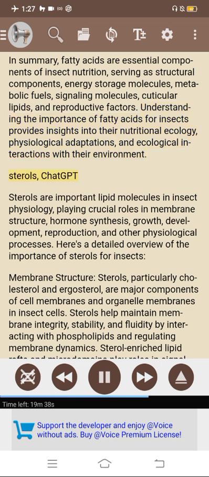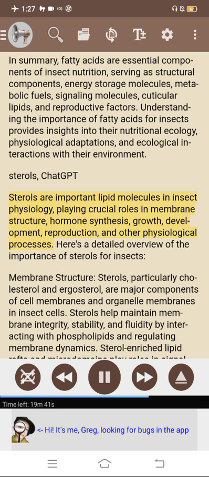Sterols. Sterols are important lipid molecules in insect physiology, playing crucial roles in membrane structure, hormone synthesis, growth, development, reproduction, and other physiological processes. Here's a detailed overview of the importance of sterols for insects.